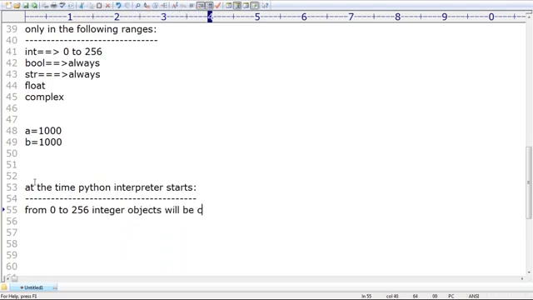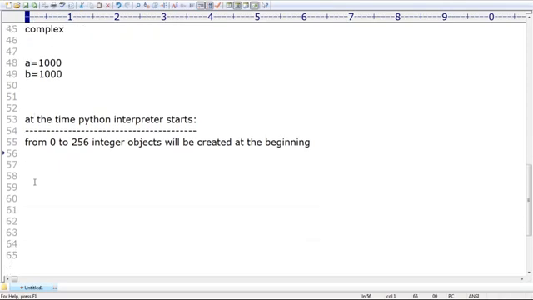Integer objects will be created at the beginning only, sir. Take very special care. What is the range, sir? 0 to 256. Before starting your program, integer objects 0 to 256 are already created.